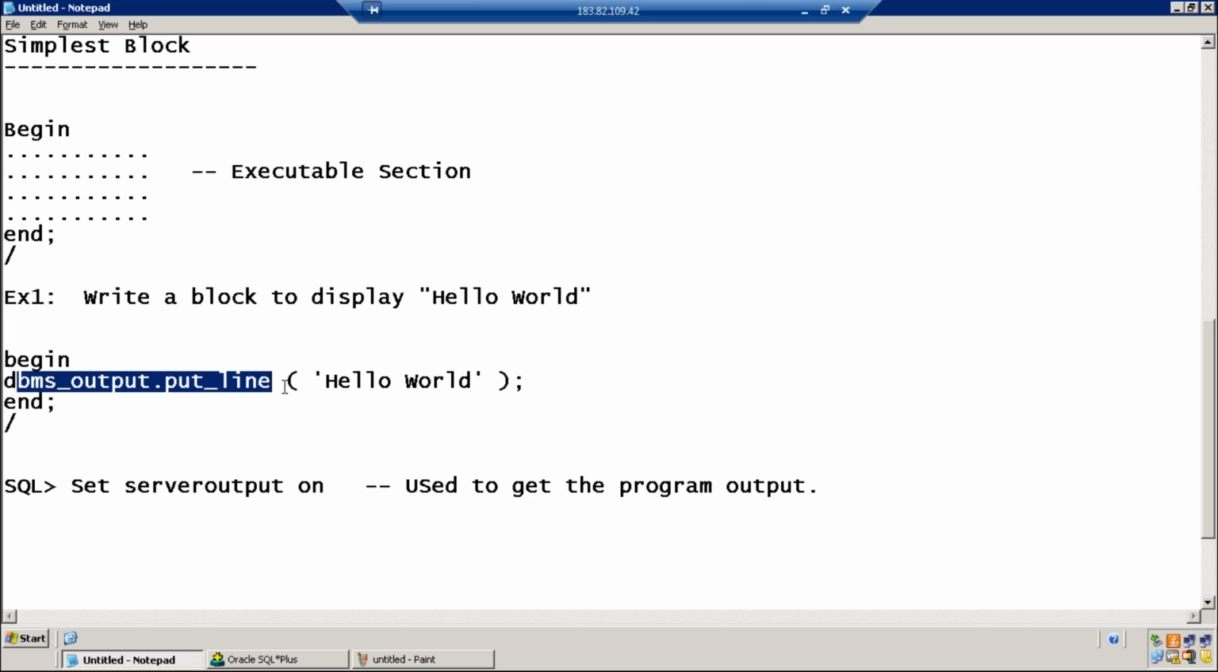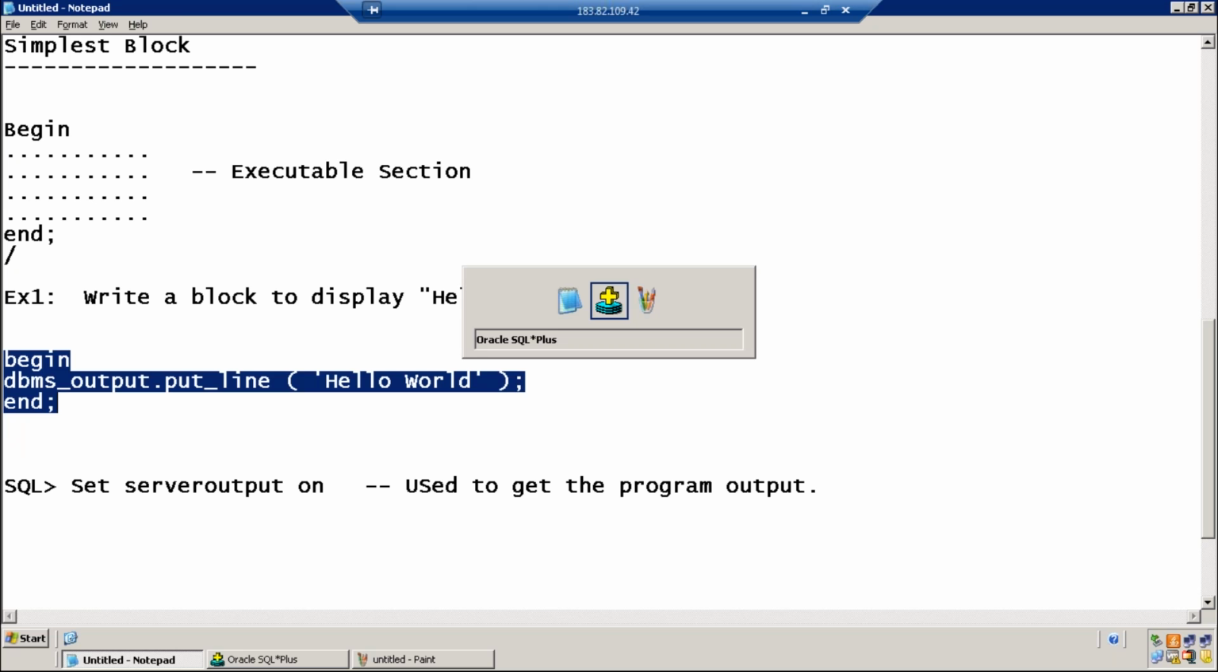Like how every SQL command should end with a semicolon, in the same way every PL/SQL statement also ends with a semicolon, Dilavar. Yeah. And what is the importance of slash? What is the importance of slash? What happens if I don't use slash? I'm not using the slash, I'm running the program.